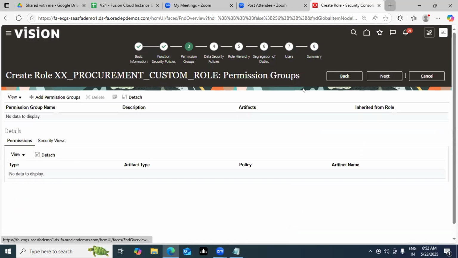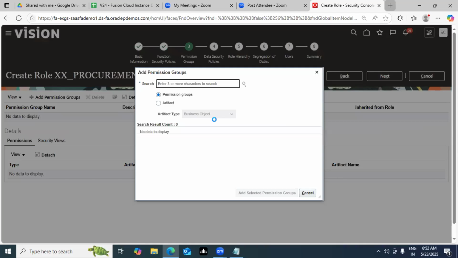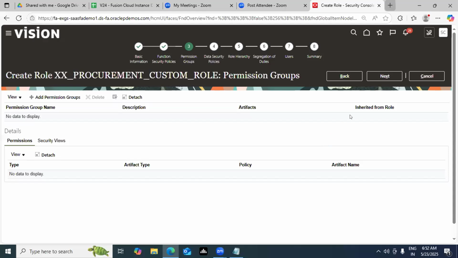Next comes your permission group, whom you want to give the permission to. You can click on this plus sign and search the people, Cassie Boyle, Cassie Brown, whichever you want to give the permission to. For your review purpose, I will not give any permission right now, guys, because as homework, when you review my custom role, you can see it. So I'll not give any permission, but definitely permissions can be given by you.